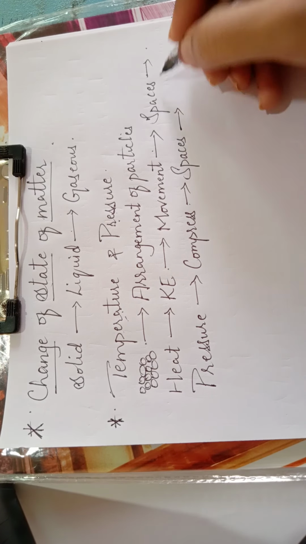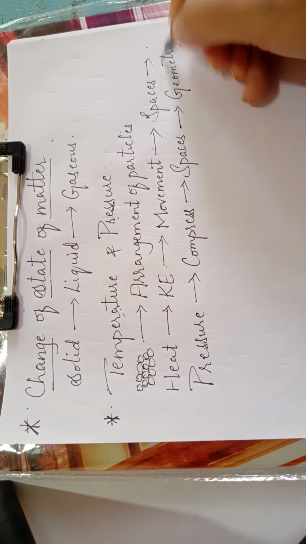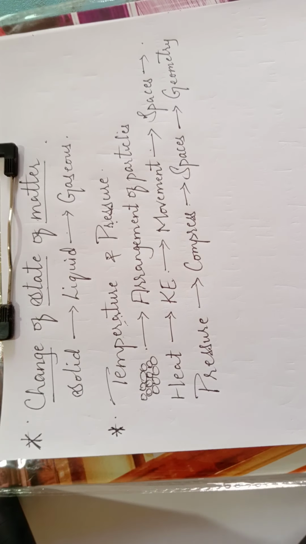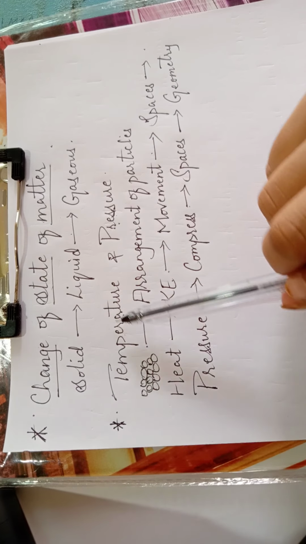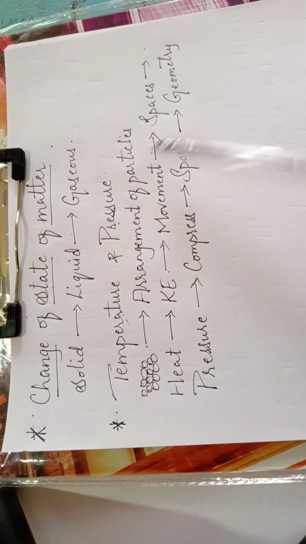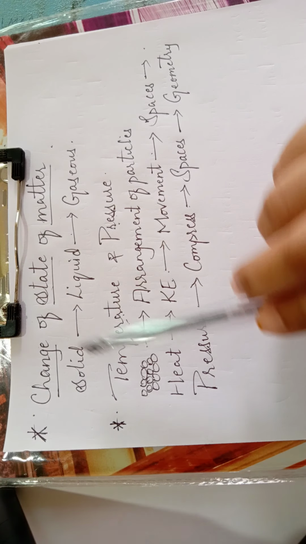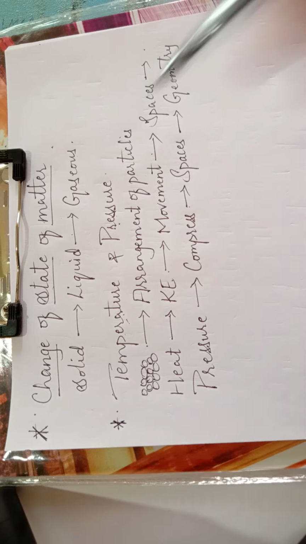Due to that arrangement, again the geometry changes. The arrangement of the particles changes, thus leading to the change of state of matter. So this is how these two physical quantities, temperature and pressure, can be used to change the states of matter. It can be either from solid to liquid, liquid to gas, or vice versa.